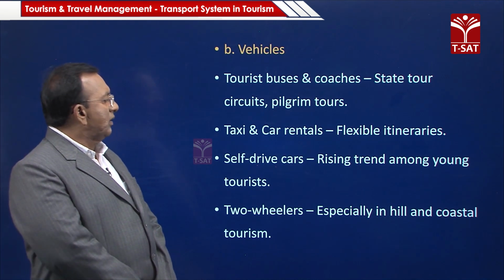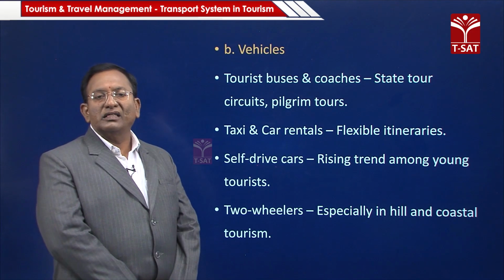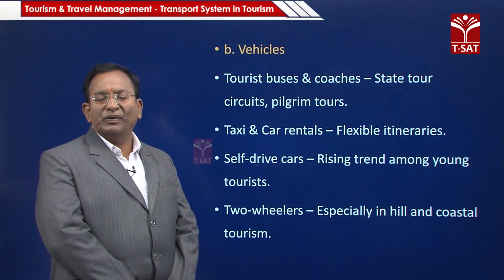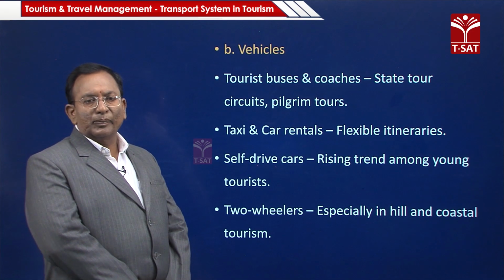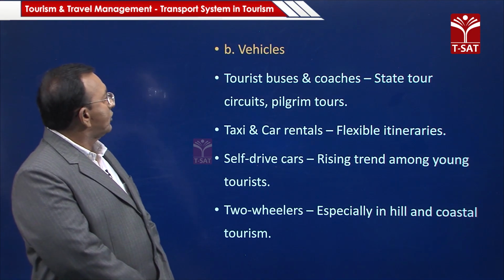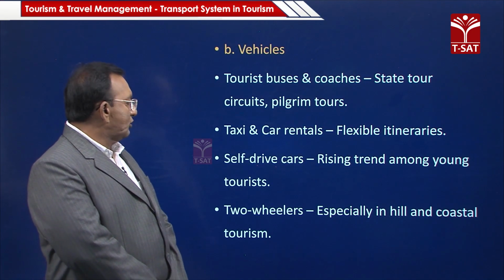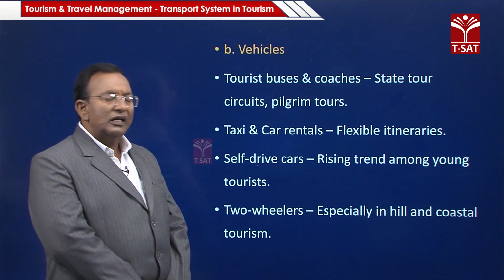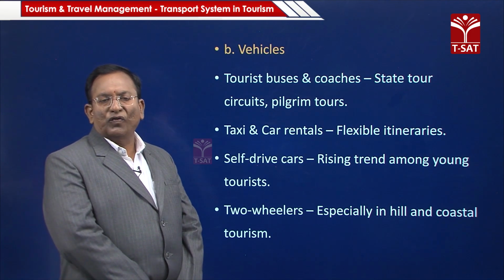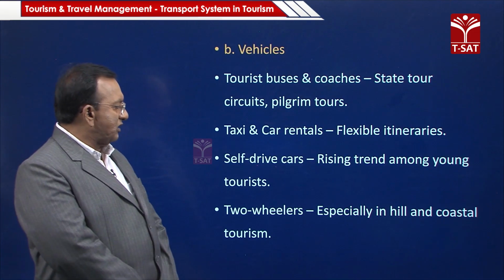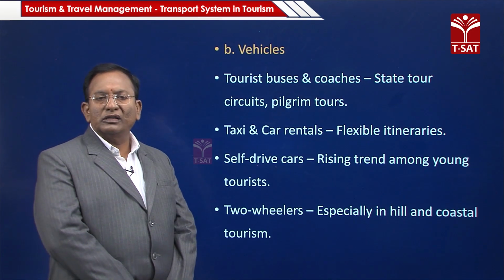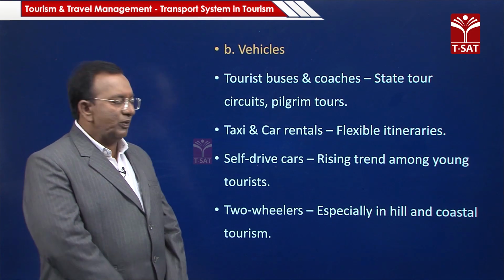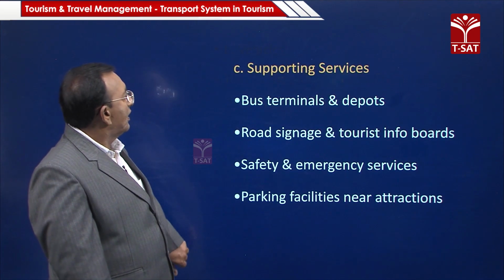So, this makes them feel they are in their own places, viewing all the destinations. Two-wheelers are also used especially for trekking, in hill stations and on the coastal side.